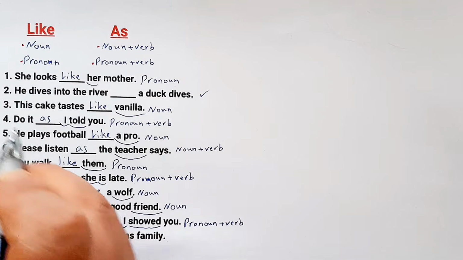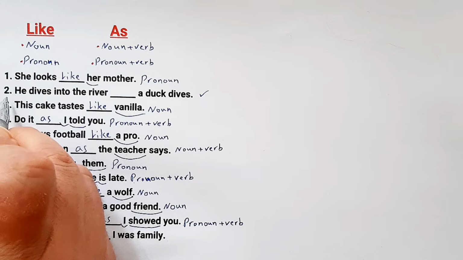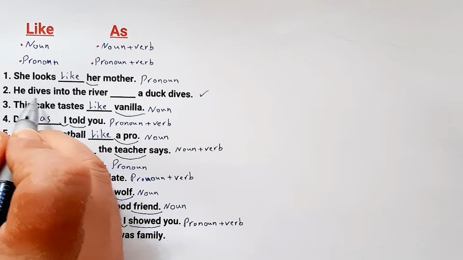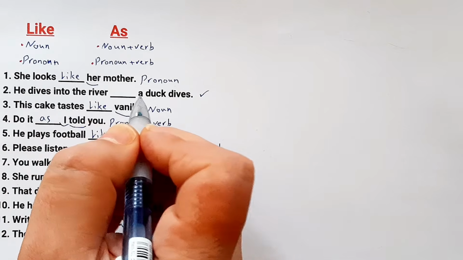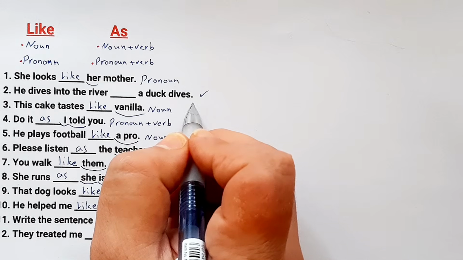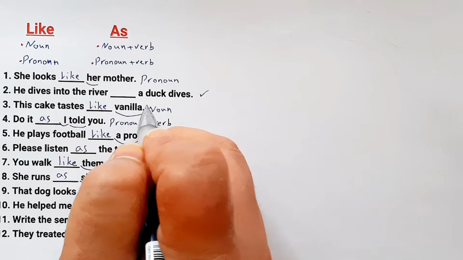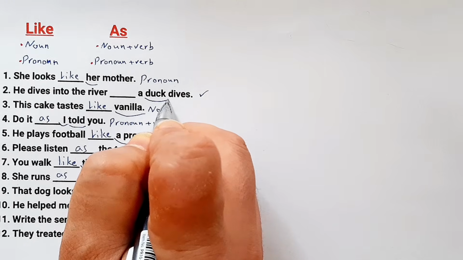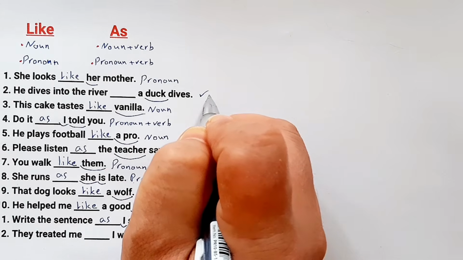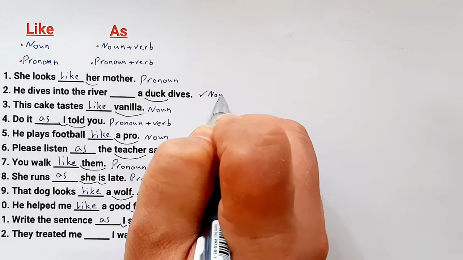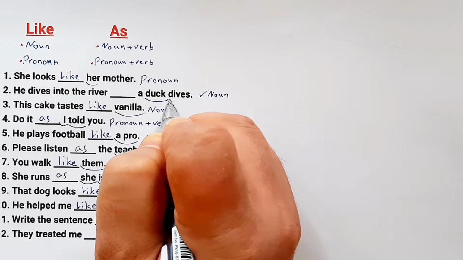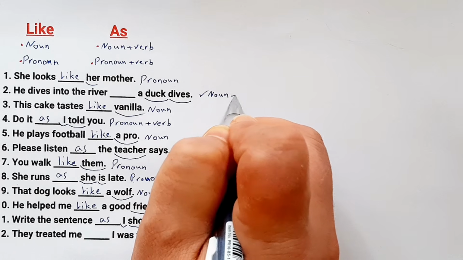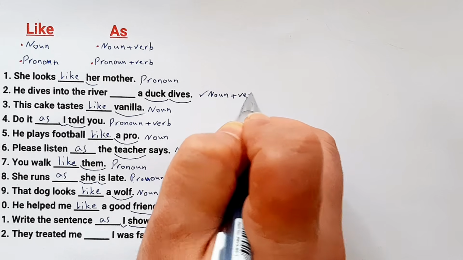Now let's take a look at question 2. He dives into the river blank, a dog dives. Here the keyword is dog, which is a noun, and dives, which is a verb.